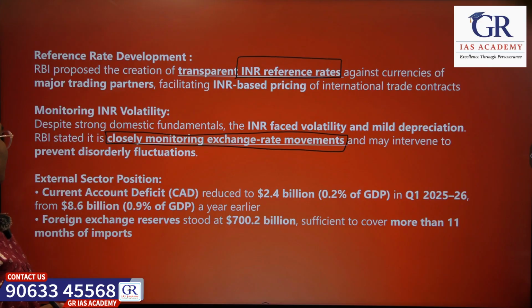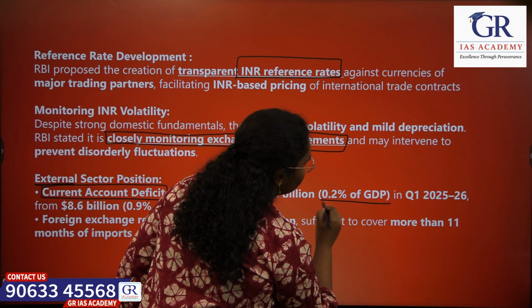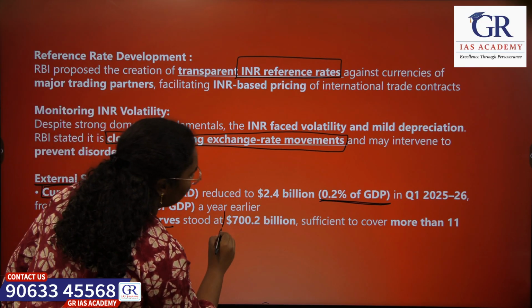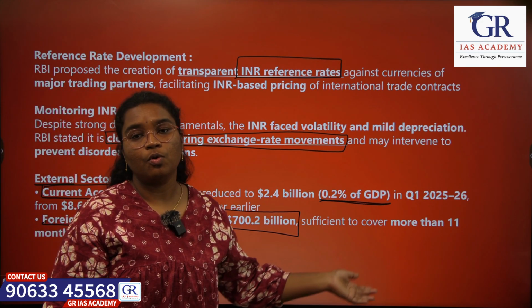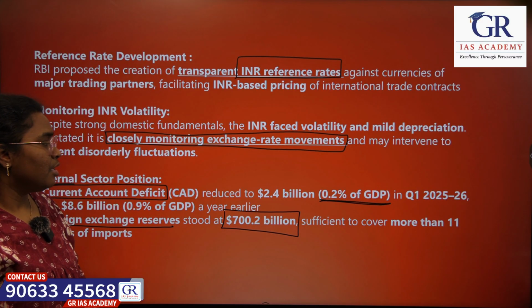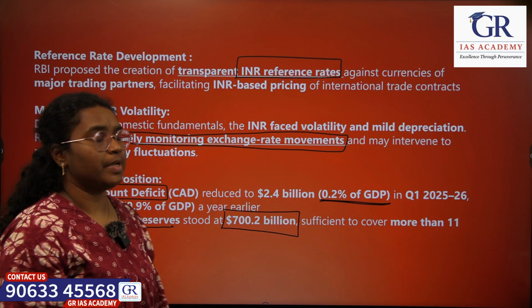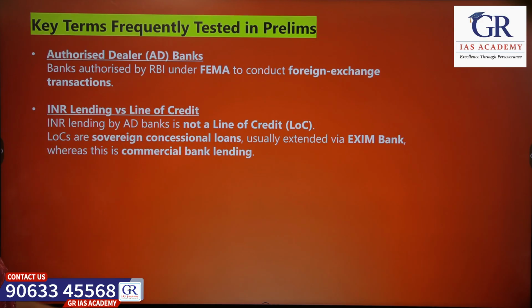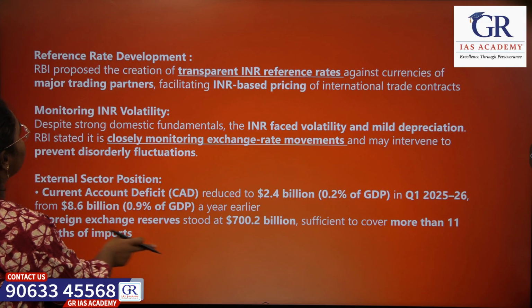And if we see the current external sector position, the current account deficit is currently just 0.2% of GDP, whereas the foreign exchange reserves are currently $700 billion, which would be sufficient for us to cover up to 11 months of import cover. So these things basically ensure the global investor confidence on the Indian rupee. So that's all. All these encourage the use of Indian rupee in the international transactions.